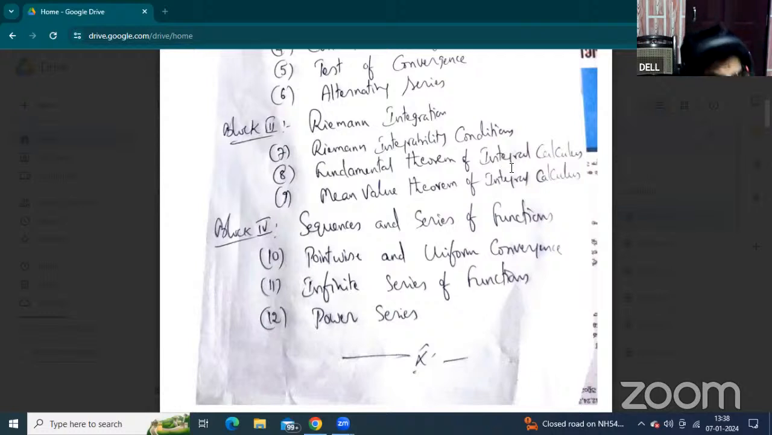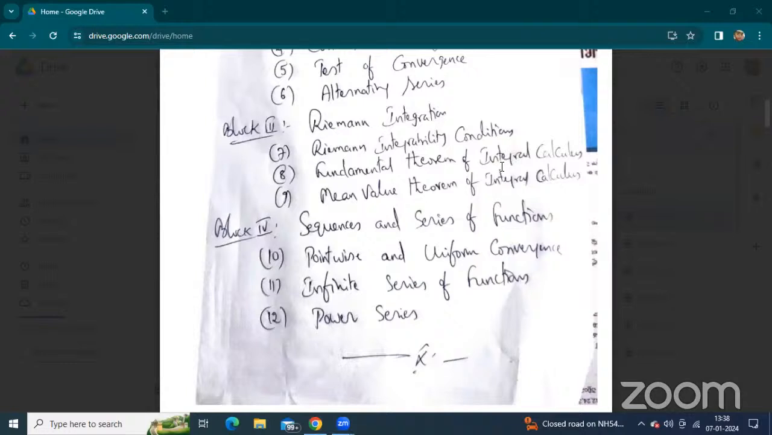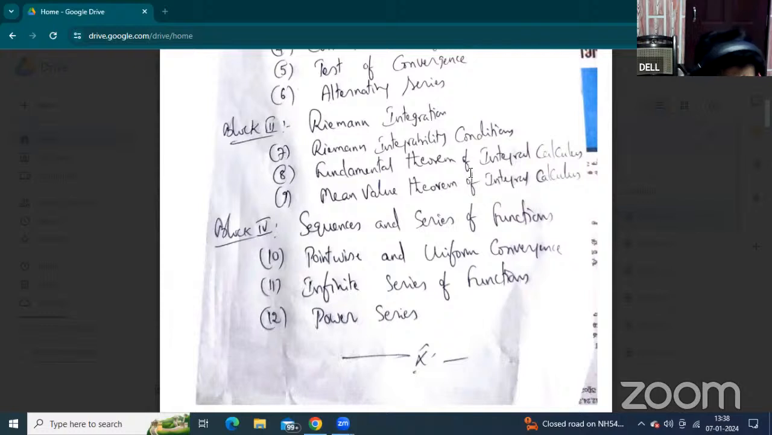We must concentrate especially on the third block. We get one essay and 2 short answers. Okay, and in every block there is one essay and 2 short answers. But here the concept of Riemann integration, that is the third block, is of much more interest.